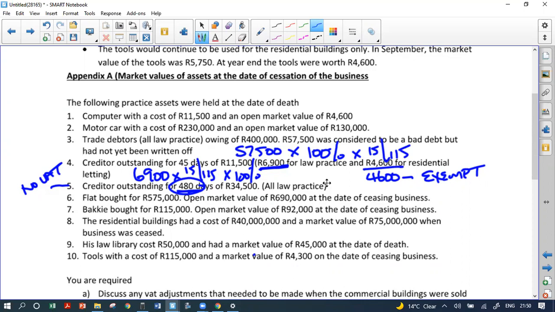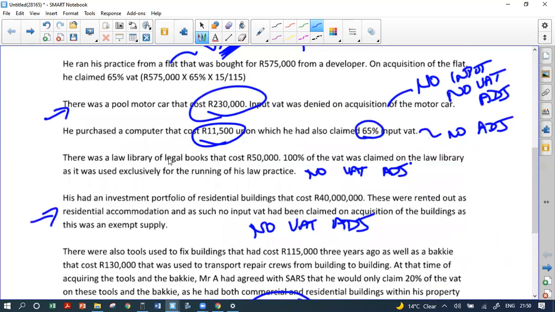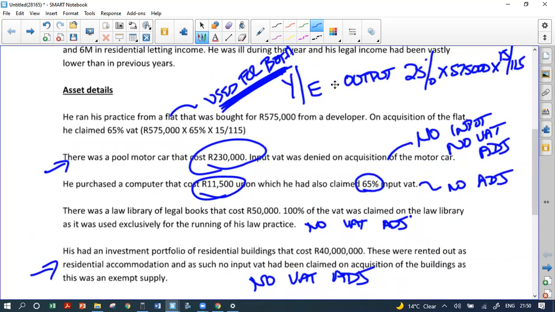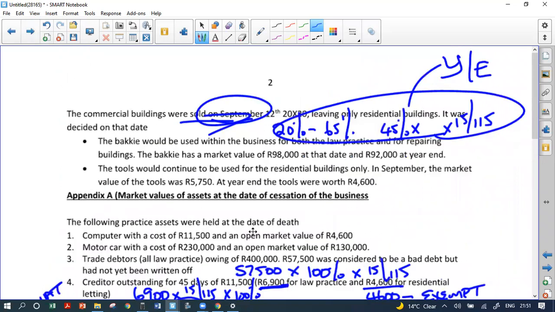The next one says flat bought for 575, open market value of 690 on the date of ceasing business. So what did we do with the flat? We adjusted from 65% down to 40%, if you remember, for the flat. So the flat's on 40% at this point in time.